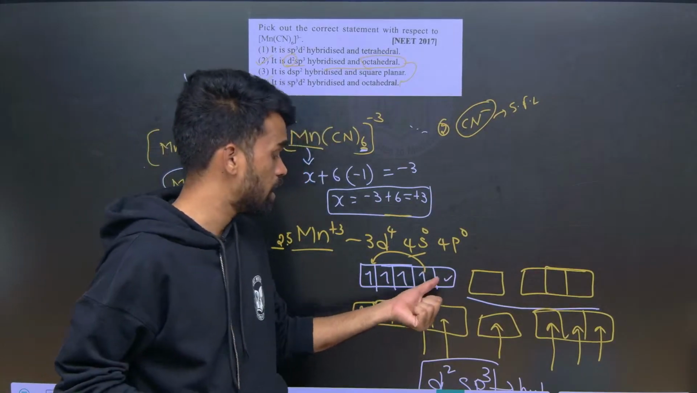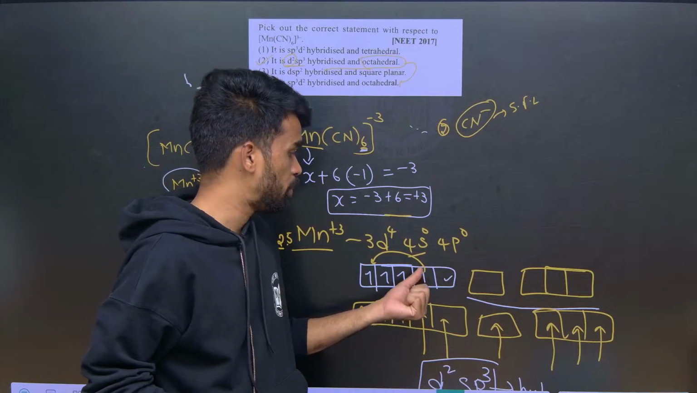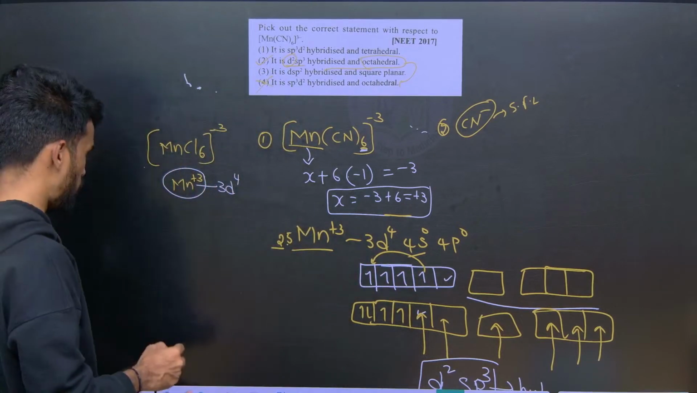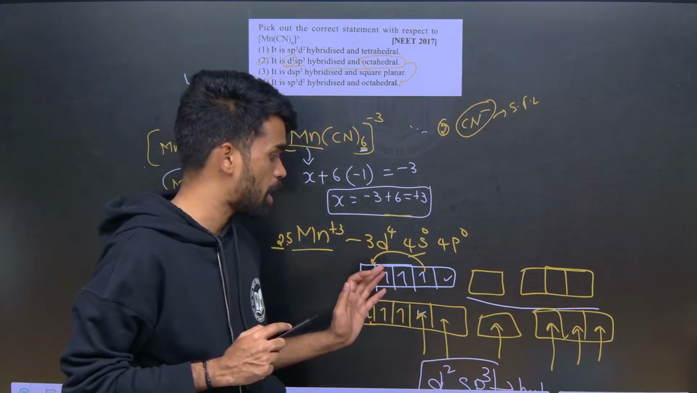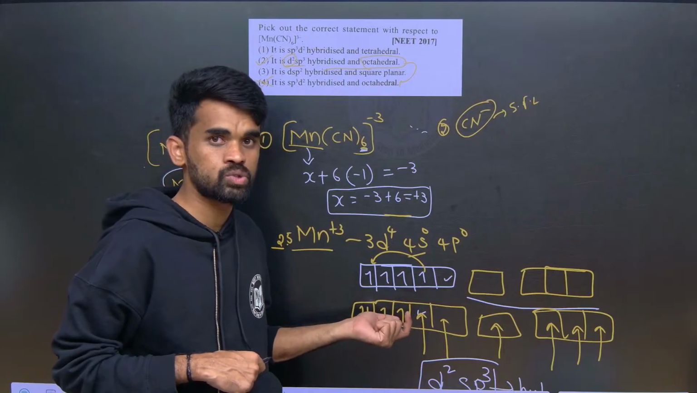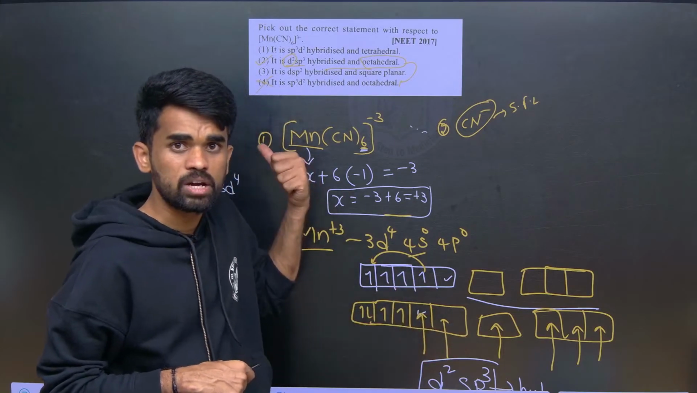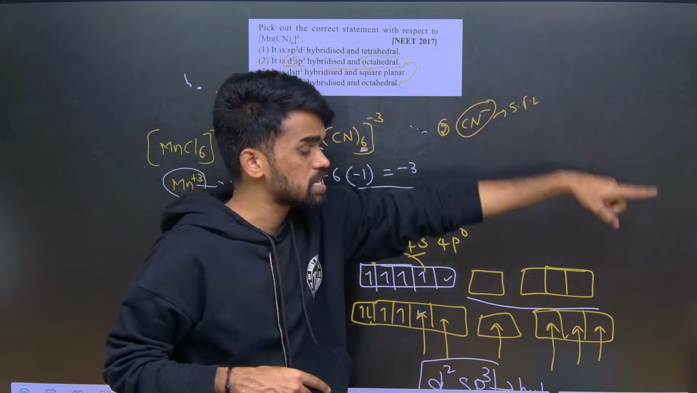So now here we have only one empty orbital, but we require two empty orbitals. But pairing is not possible in the case of a weak field ligand. Chloride ion is a weak field ligand, therefore pairing will not happen. So we don't have the required number of inner d orbitals to make the hybridization for a hexacoordinated complex. Therefore it will not use the inner orbital, it will use the outer one.